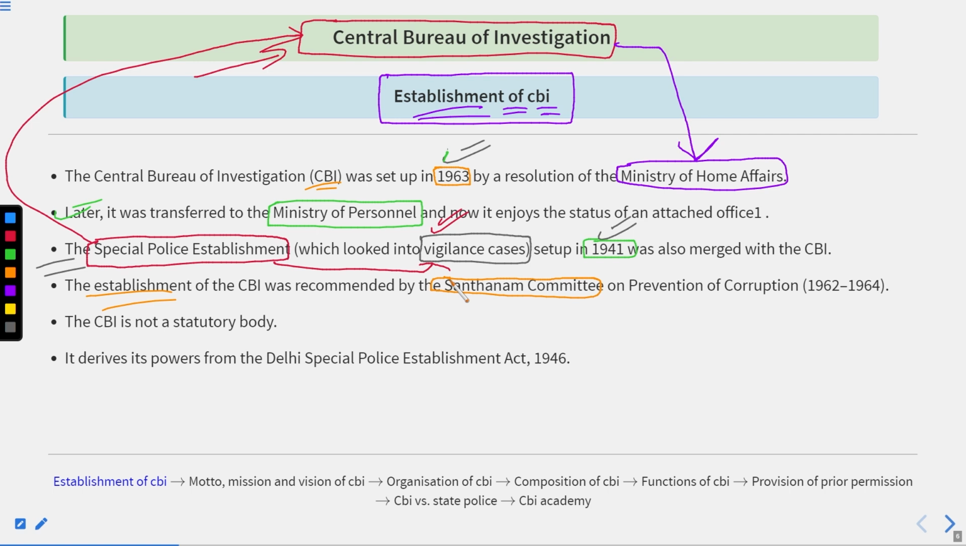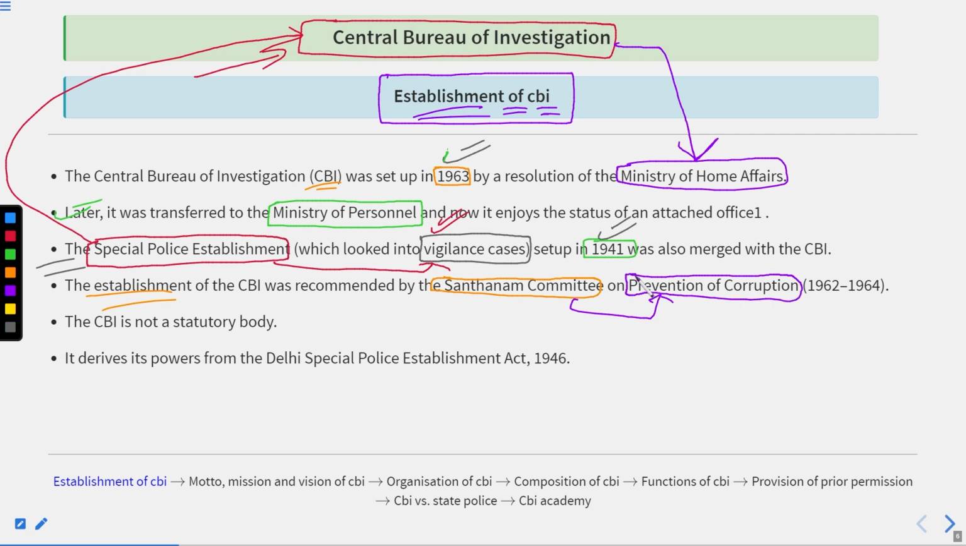Remember this also. In 1962 to 1964, for almost 2 years, the Indian government appointed a committee, the Santhanam Committee. And any committee that is appointed in India has particular tasks and responsibilities to follow. Similar thing happened with the Santhanam Committee also. They had the prime task to look after the prevention of corruption. It means to prevent corruption cases.